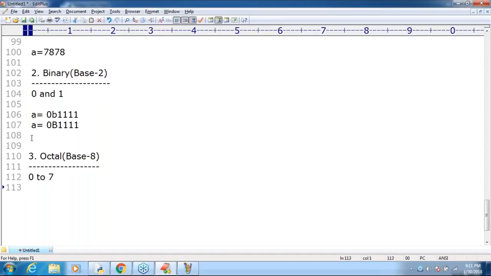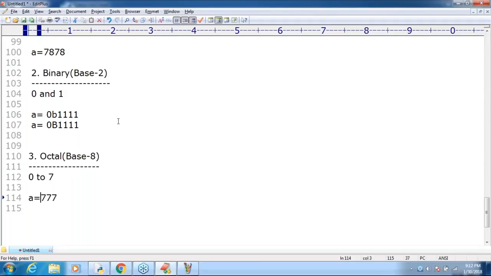Here I'm taking A is equal to 777, like this. Sir, what is the value of A? Now you can tell correctly, I'm sure. The value of A is 777. Now I have to convey, hey Python, please consider this as an octal value. Can you please tell what is the way? Anyone?